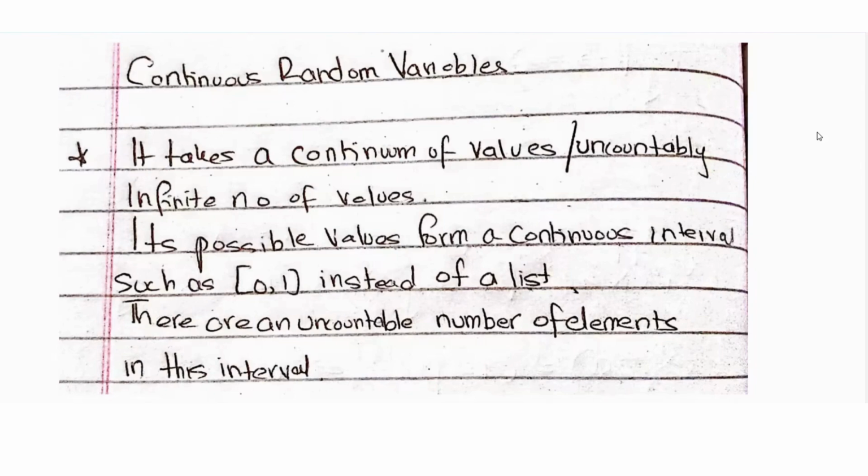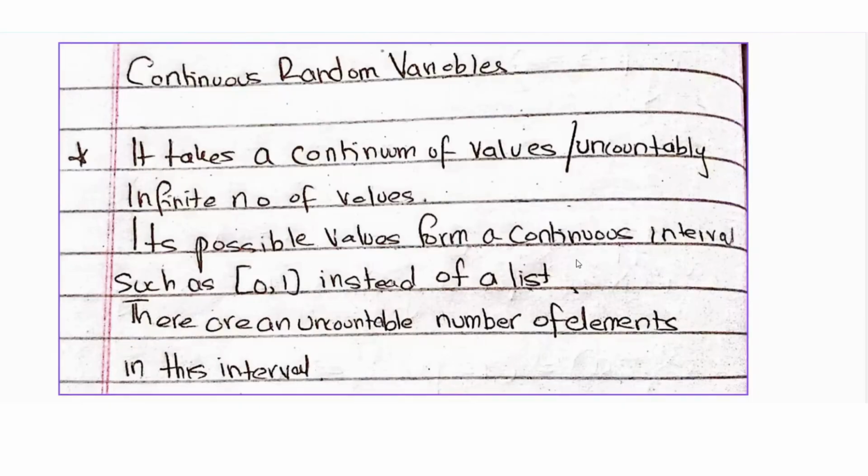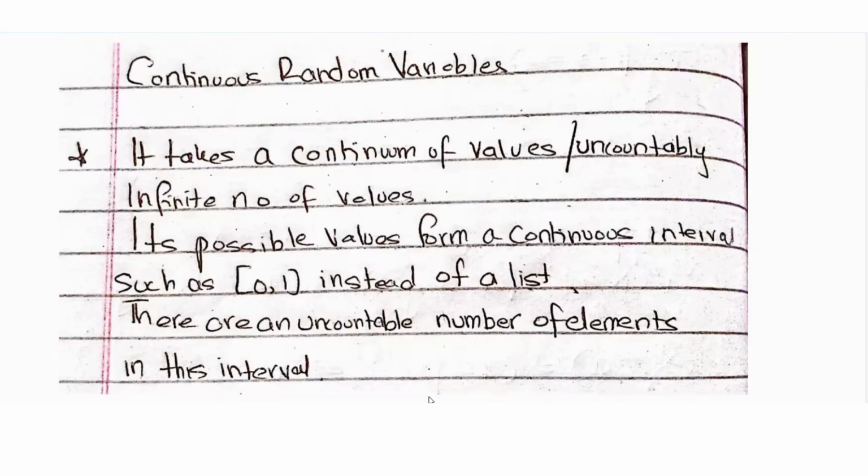We want to look at continuous random variables and the concept of point probabilities. Now, continuous random variables take a continuum of values, or an uncountably infinite number of values. Their possible values form a continuous interval, such as the interval [0, 1], instead of a list. So there are an uncountable number of elements in this interval.